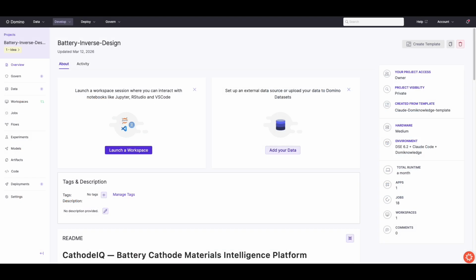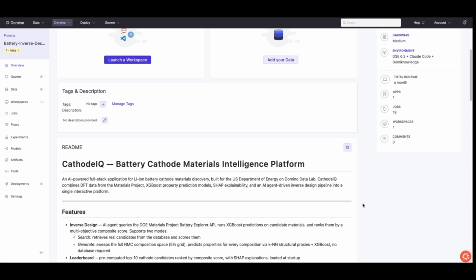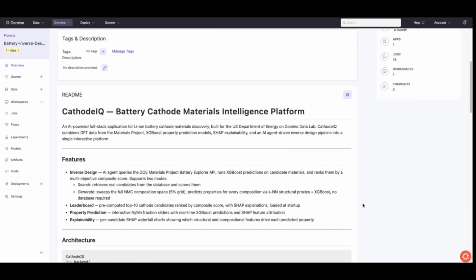Everything in our inverse design initiative lives inside a single Domino project, an organized, collaborative space where material scientists, machine learning engineers, and program managers can share one system of record. Here, we've built out an inverse design capability in the form of an end-to-end AI system for battery cathode materials discovery. Let's take a look at how an application powered by Domino can establish energy dominance.